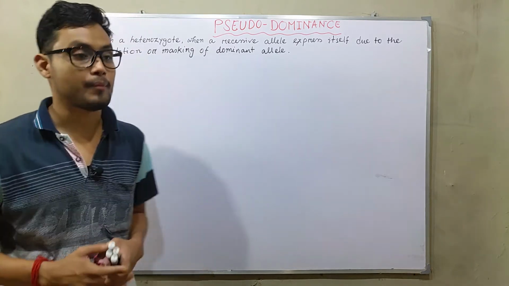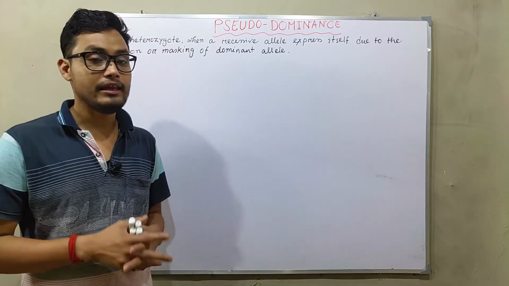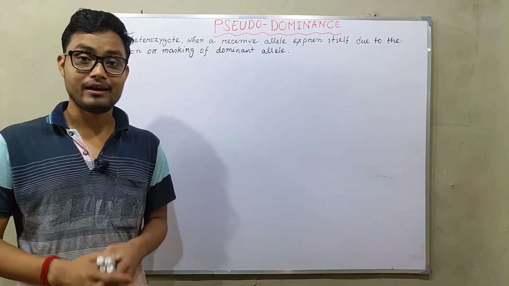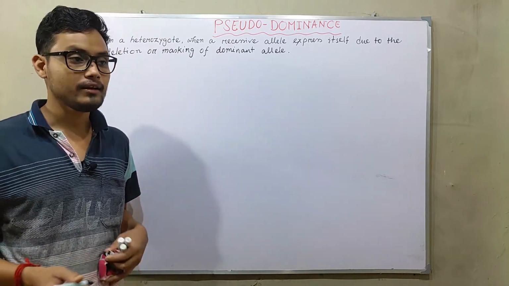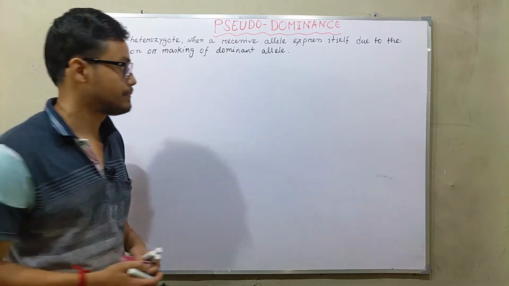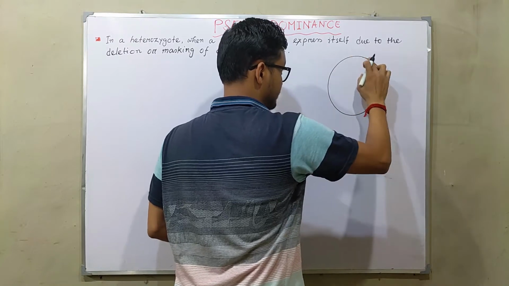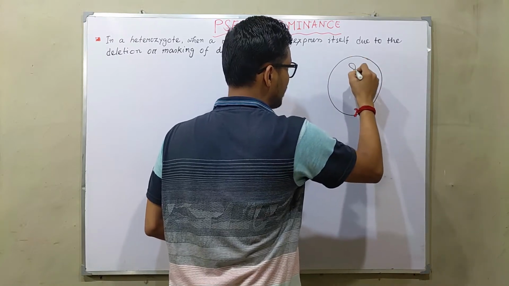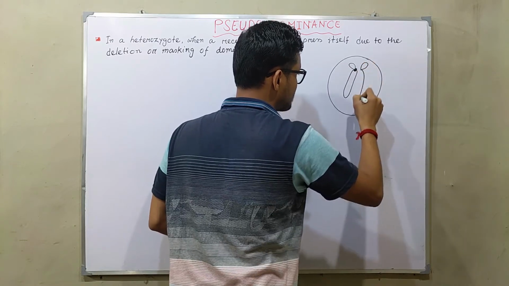So what is pseudodominance? Basically, in pseudodominance, we observe that in a heterozygote the recessive allele expresses, and this differs from Mendelian principles. So in a plant or organism, when both alleles are present, that means on a homologous chromosome,